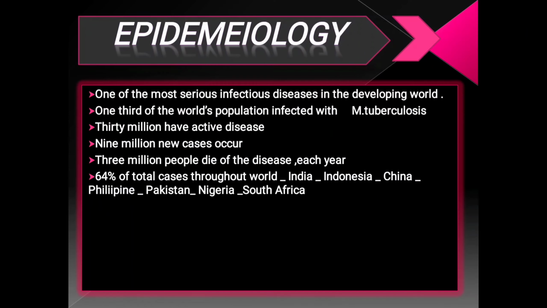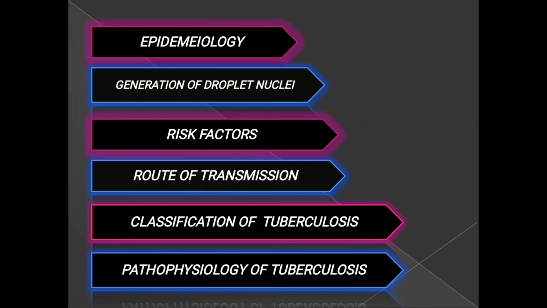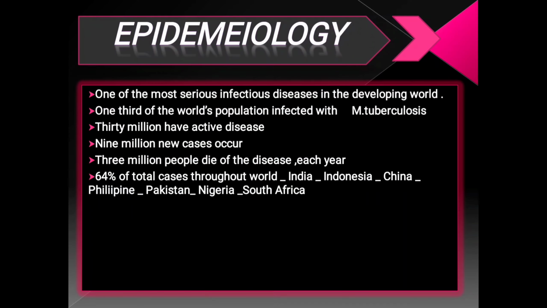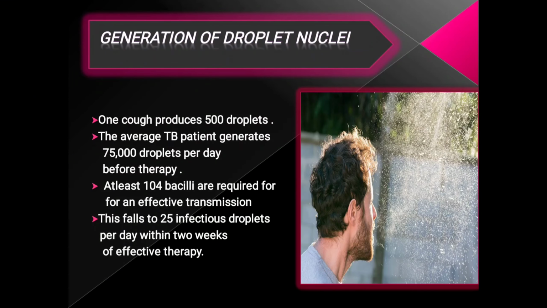2021-2065. The outline of my presentation is epidemiology, generation of droplet nuclei, risk factors, route of transmission, classification of tuberculosis, pathophysiology of tuberculosis. Now we discuss epidemiology. Let's start with epidemiology, the branch of medicine which deals with the incidence, distribution, and possible control of disease and other factors relating to health.